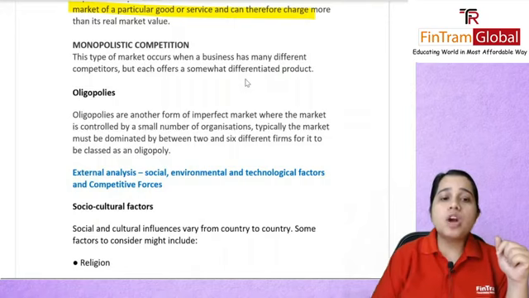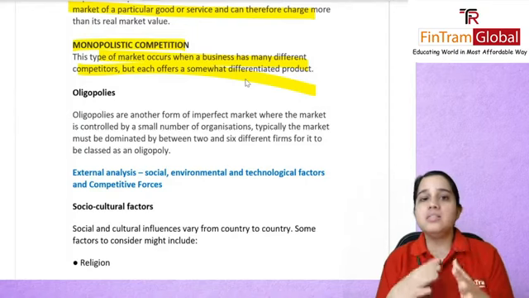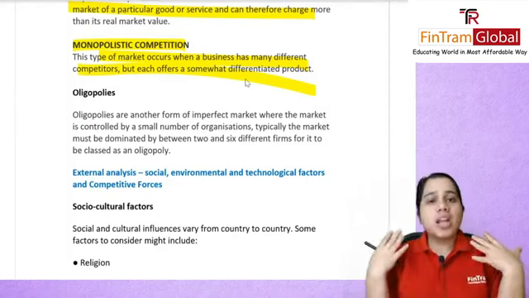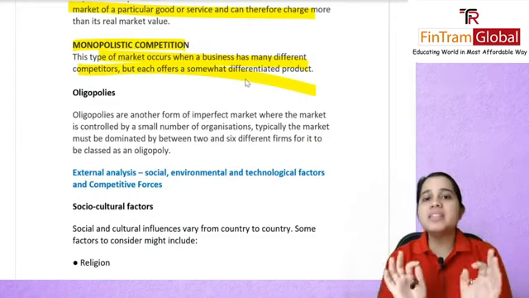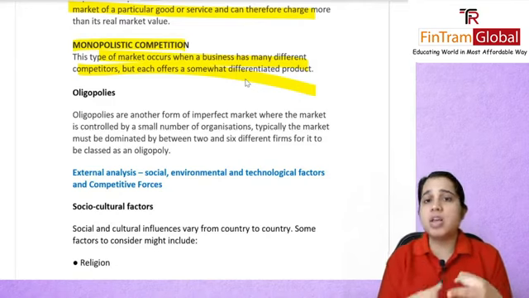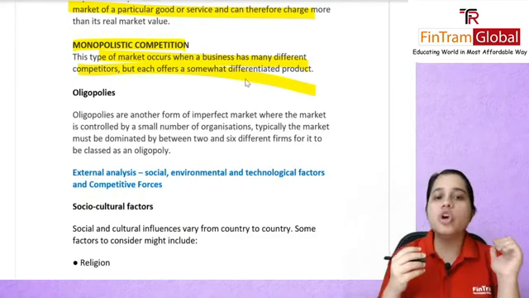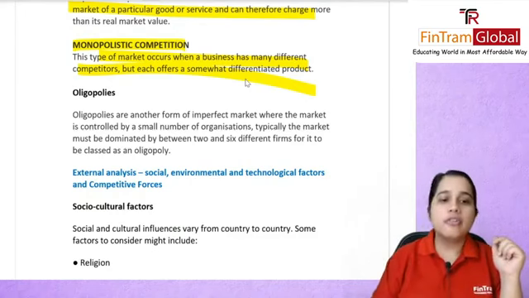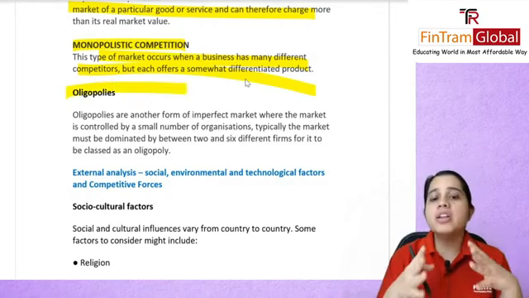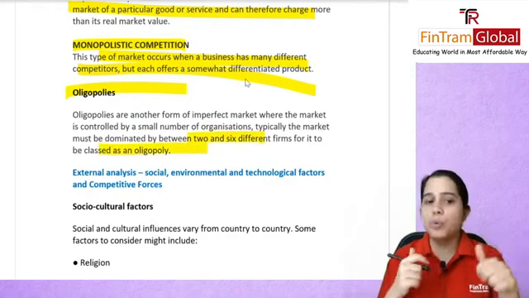You have your monopolistic competition. This type of market will have many different competitors, but again somewhat differentiated products. The best example is restaurants, right? There are so many restaurants, but all of them are selling differentiated products. You have Italian restaurants, Indian restaurants, fast food restaurants. They are all restaurants, but they are all selling differentiated products. So that is your monopolistic competition. And then of course you have your oligopolies, another form of imperfect market, wherein there are just a few firms. Usually it's 2 to 6, and if it's just 2, it's called a duopoly.